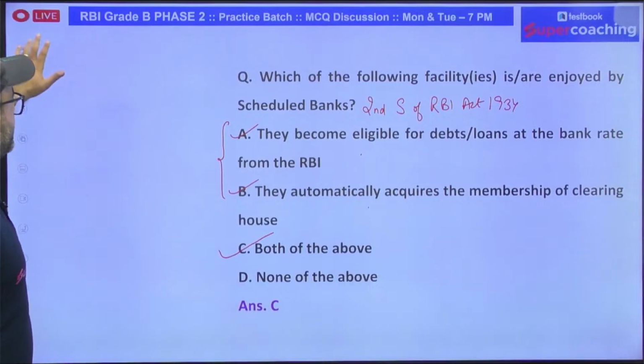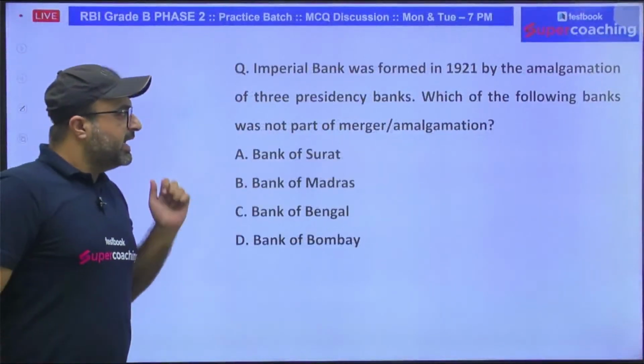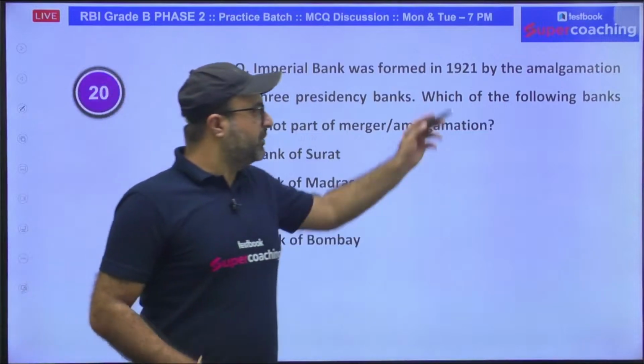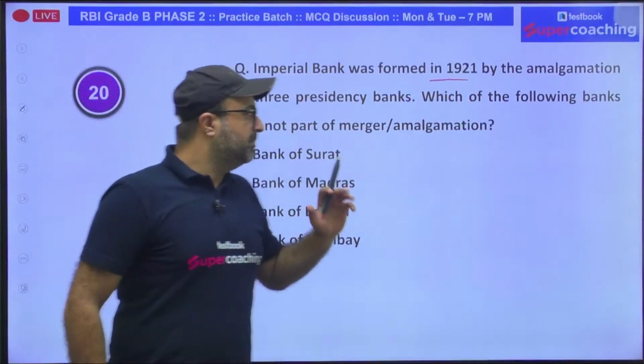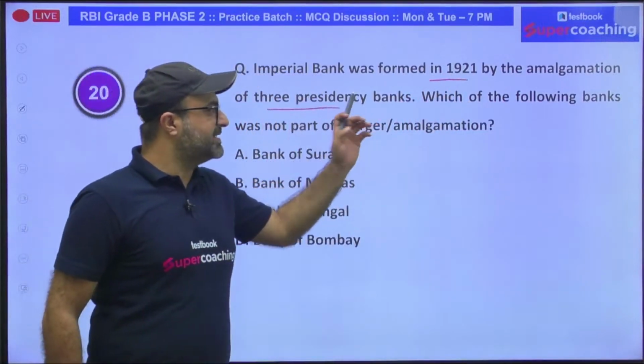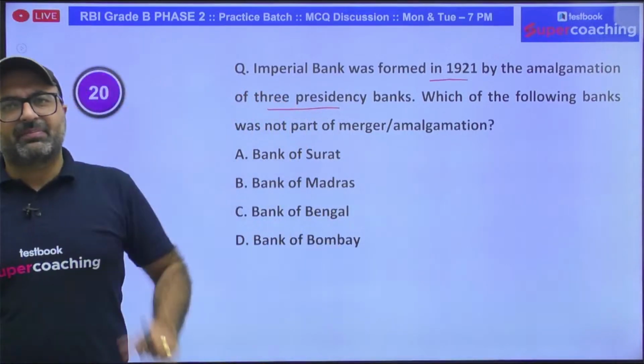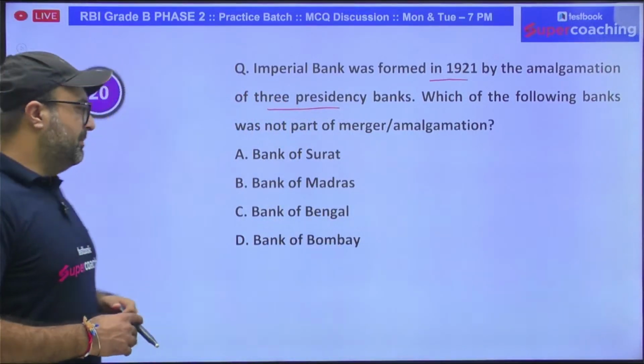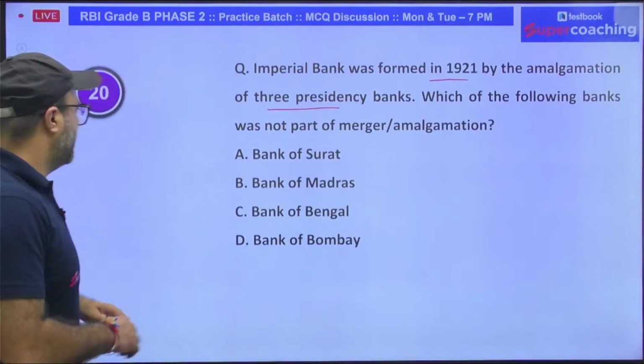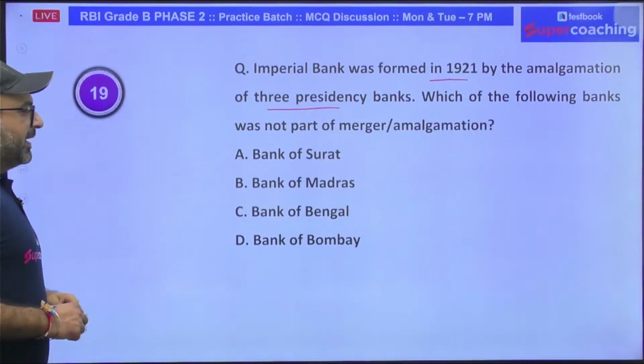The next point is, the Imperial Bank of India was formed in 1921 by the amalgamation of three presidency banks, and these three presidency banks were Bank of Madras, Bank of Bombay, Bank of Bengal, or Bank of Surat.